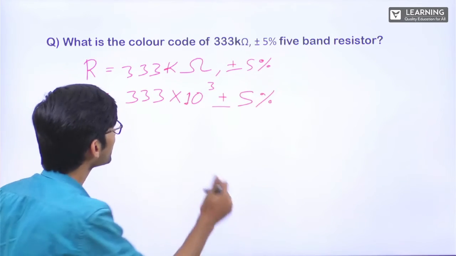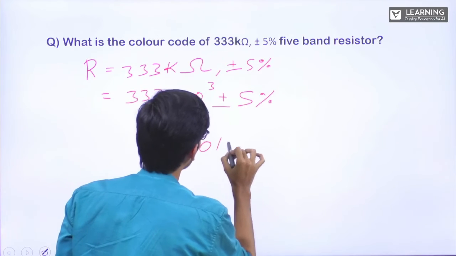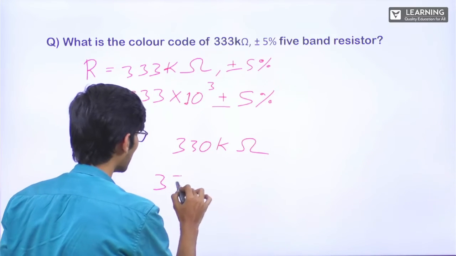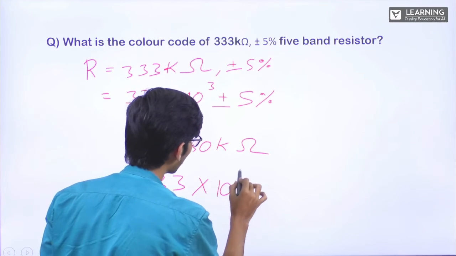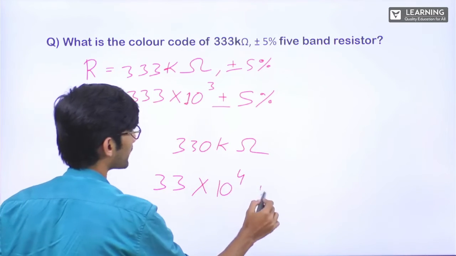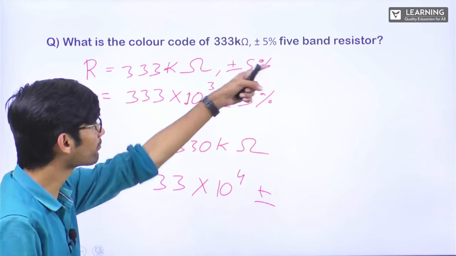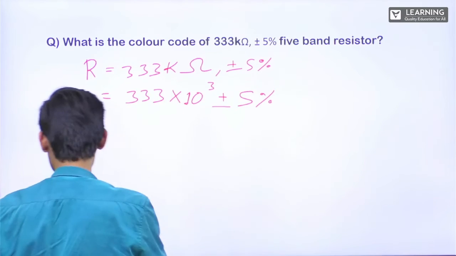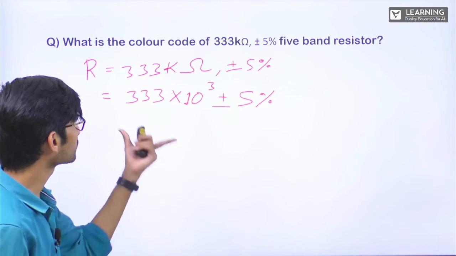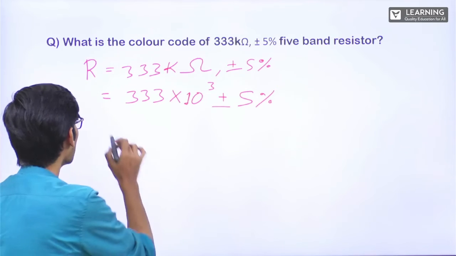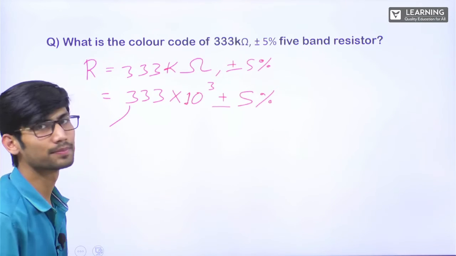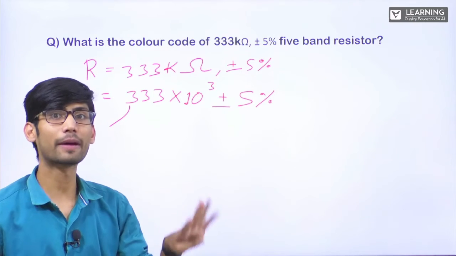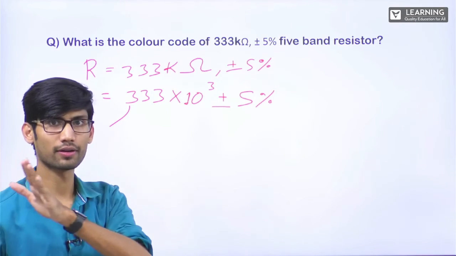Let's say if it was written 330 kilo ohm and they would have told it's a 4-band resistor, I would have written 33 into 10 power 4 plus minus whatever. Now since they have mentioned it's a 5-band resistor, in a 5-band resistor, the first 3 bands represent the first 3 digits. Now can I write the color for this? 3 means the 4th band. 0, 1, 2, 3, right? The 4th color.